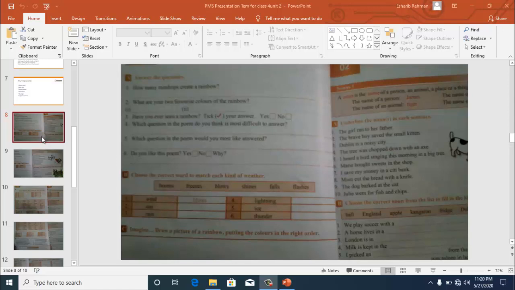Then, which question in the poem would you most like answered? So which question do you want to answer most? Like which question is easier to answer? So you will write that question in this line.